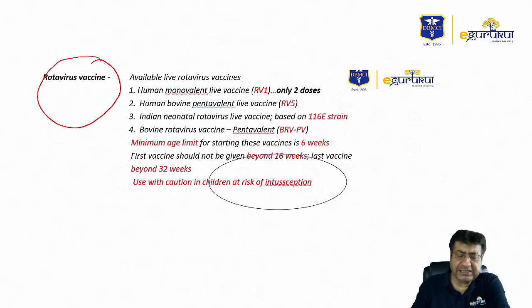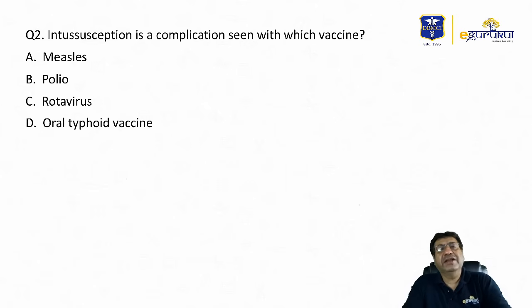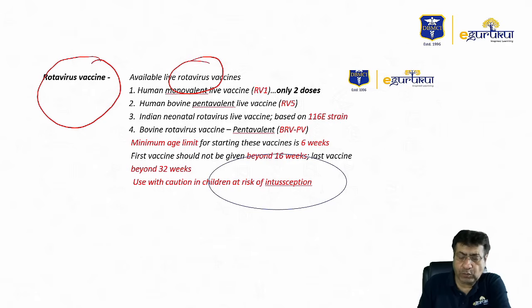See, rotavirus vaccines are given in young children to protect against rotavirus, especially invasive rotavirus gastroenteritis, which can be associated with significantly high morbidity and mortality. The rotavirus vaccines currently being used in India: we have the human monovalent rotavirus vaccine, Rotarix.